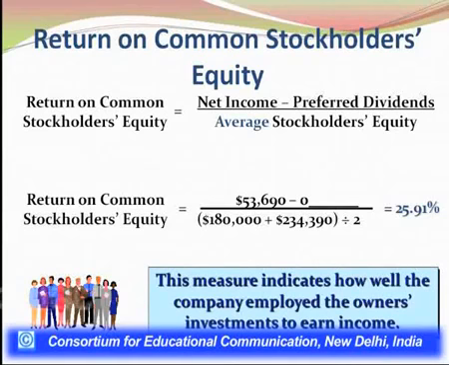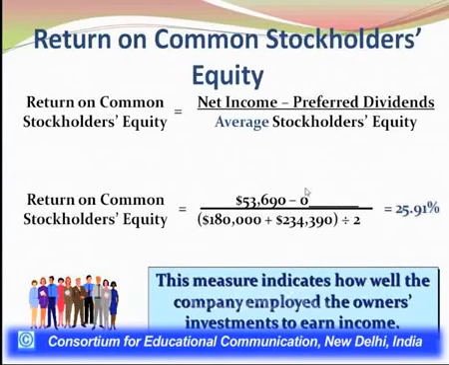In this case, we know that 53,690 is the amount of net income which is available to shareholders for distribution. Since there were no preference shareholders, there is no dividend for preference shareholders. So that is why this value is 0.